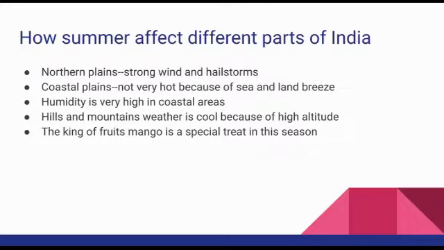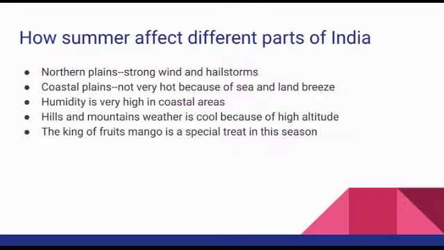And what is the specialty of fruits we can see in summertime? Mango. In Kerala we can get jackfruit also. Mainly in all India, the king of fruits, that is mango, is a special trait in this season. So now we studied how the summer affects the different parts of India.